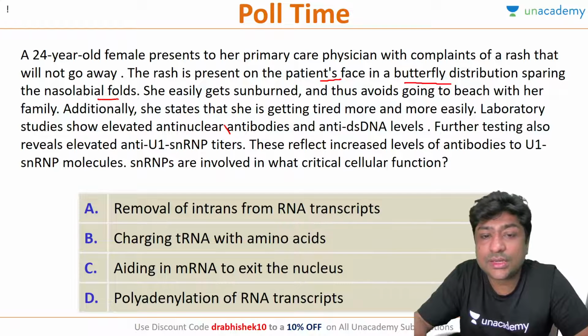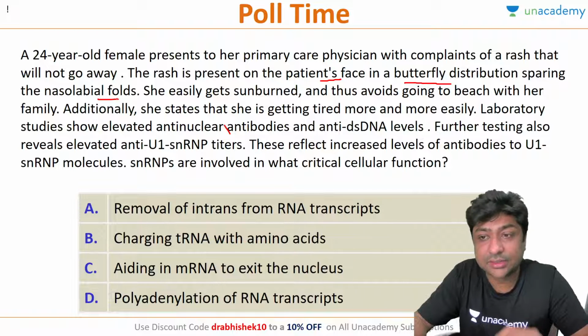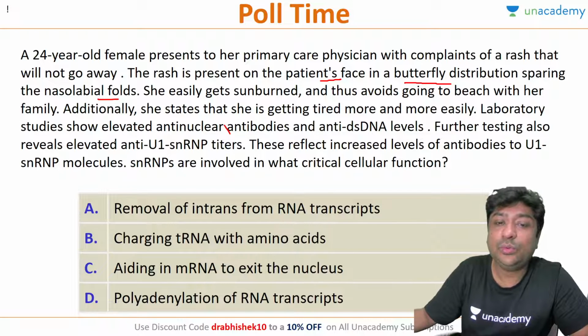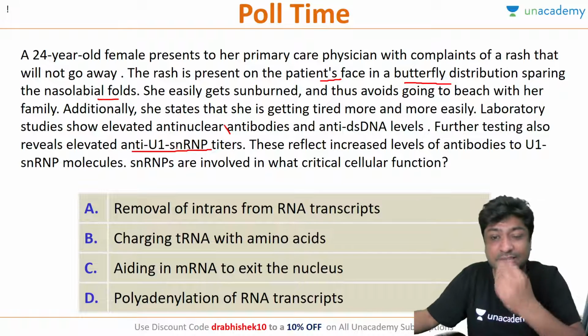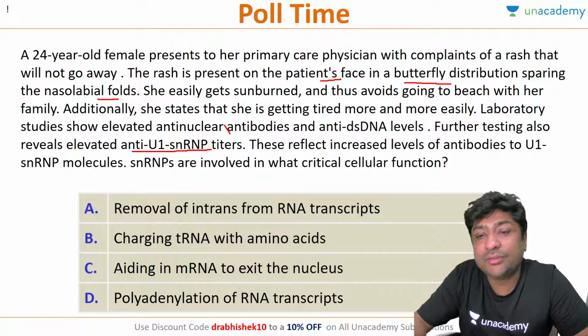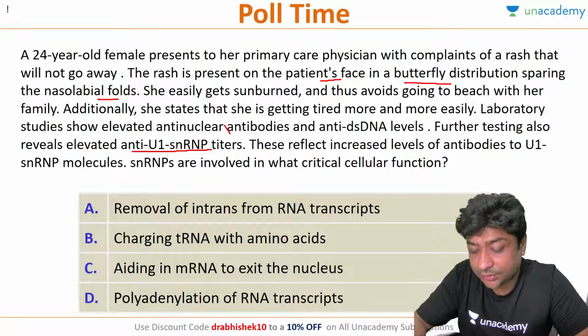Lab study shows elevated anti-nuclear antibodies and anti-double-stranded DNA levels. Further testing also reveals elevated anti-U1 SNRP titer. This reflects an increase in antibodies to the U1 SNRP molecule. The SNRPs are involved in which critical cellular function?